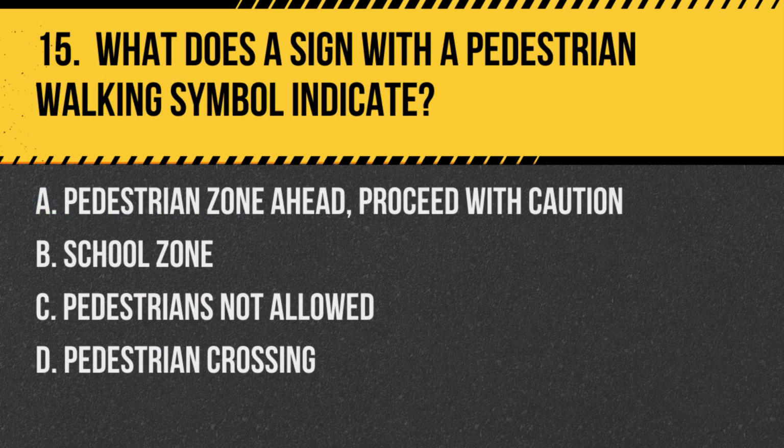Question 15. What does a sign with a pedestrian walking symbol indicate? A. Pedestrian zone ahead. Proceed with caution. B. School zone. C. Pedestrians not allowed. D. Pedestrian crossing.